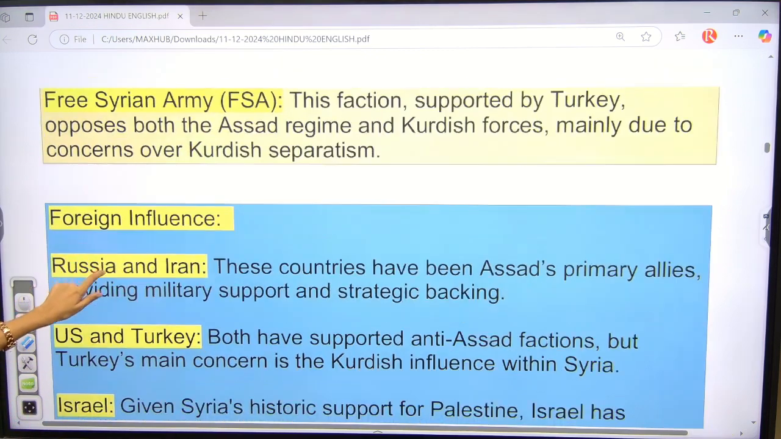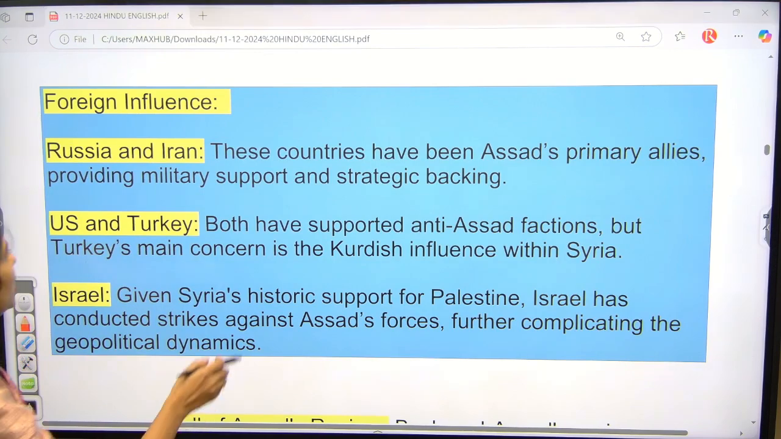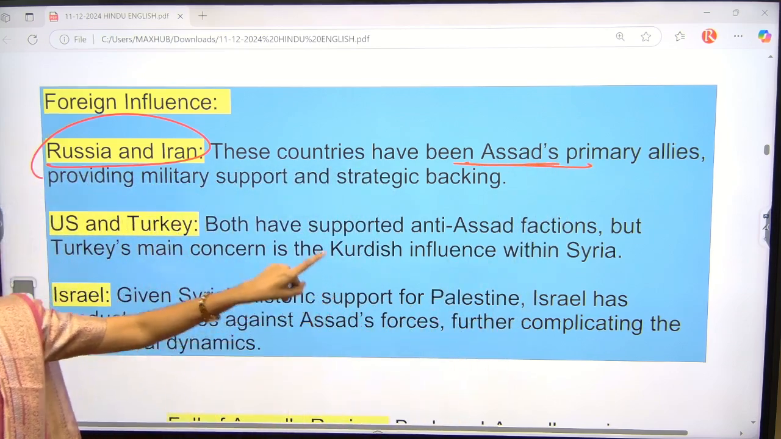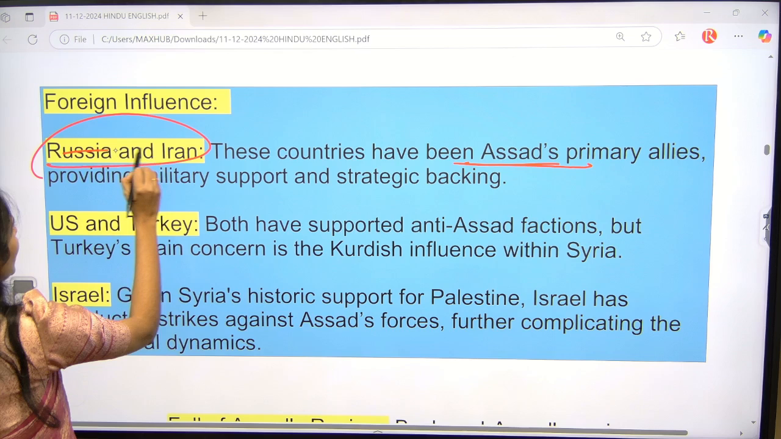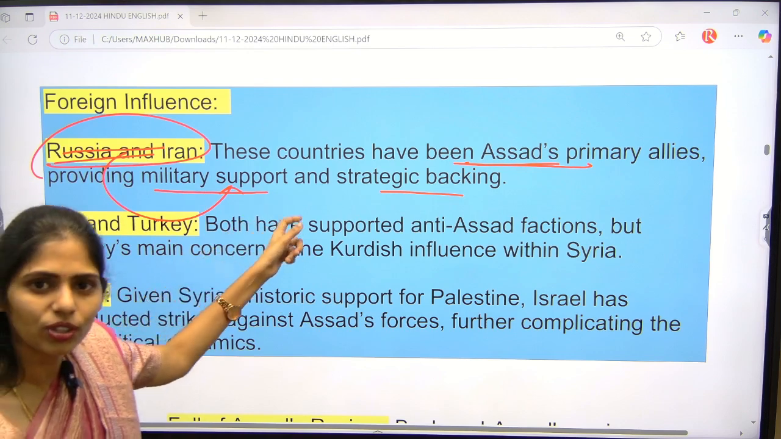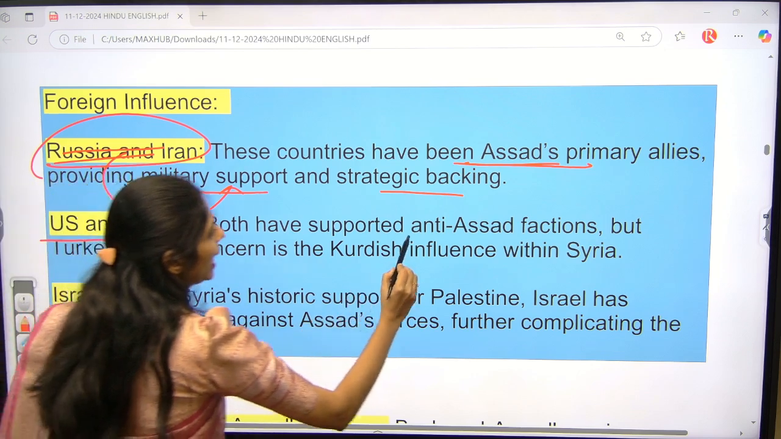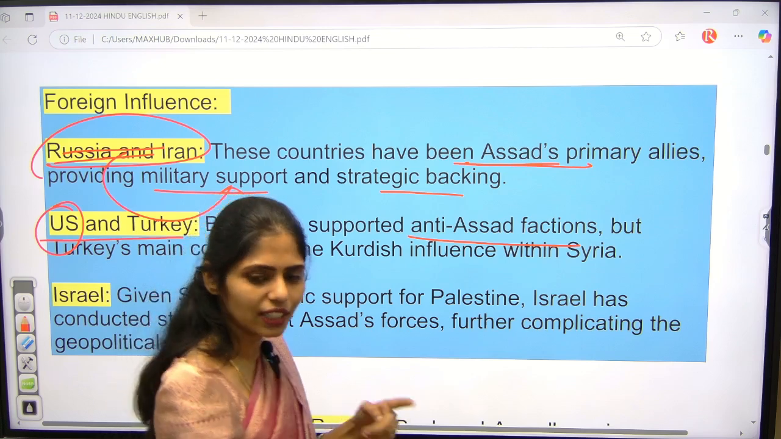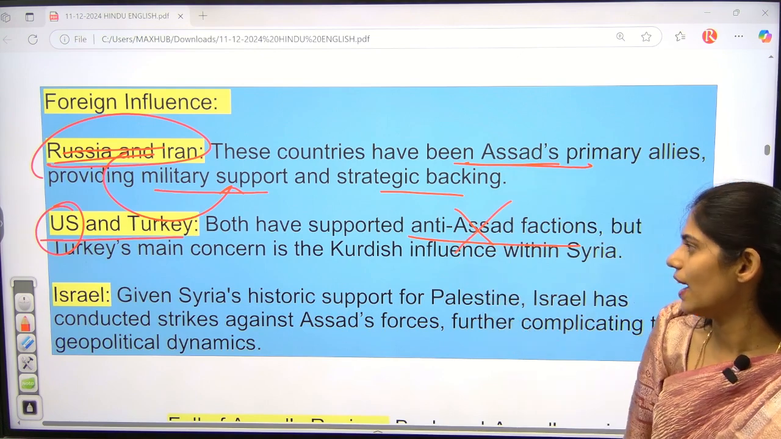Apart from this, there are different countries involved in the Syrian civil war. The first are Russia and Iran. These countries give support to Assad. They are Assad's primary allies. Who is this Assad? He was the authoritarian ruler in that region. These countries started providing military support and strategic backing for Assad, the king or monarch of Syria. And the US and Turkey support the anti-Assad faction. Why? Because the US is a democratic country, and a democratic country will always support a democratic regime. That means it is anti-Assad.